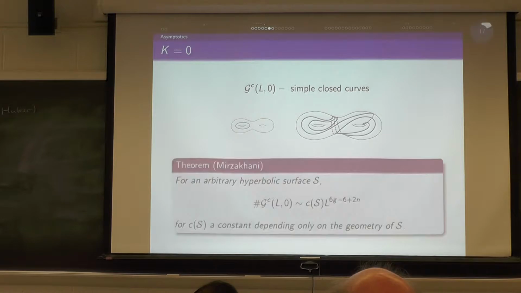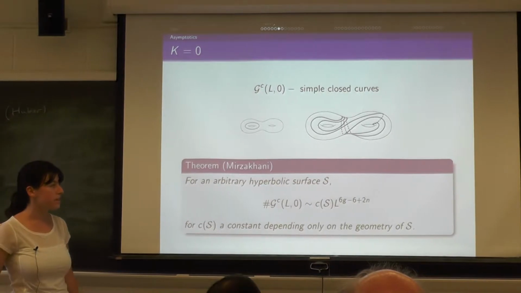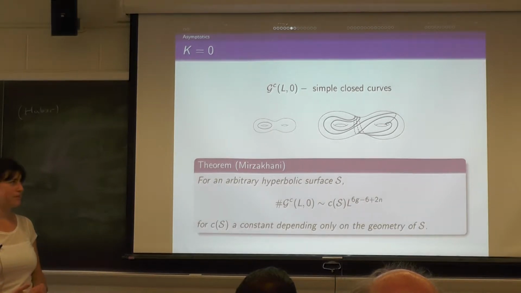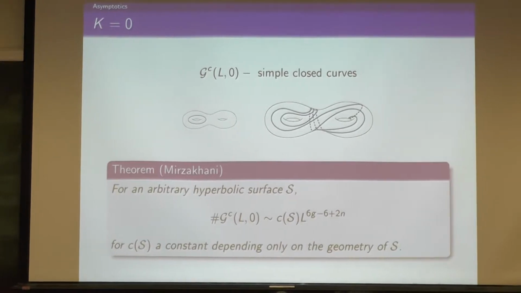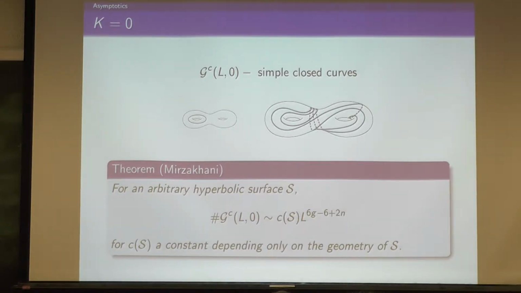But, okay, so then there's a theorem of Mirzakhani that says that the asymptotic growth of the number of simple closed curves of length at most L grows like L to the 6g minus 6 plus 2n, times some constant depending on the geometry of S. What is this 6g minus 6 plus 2n? That's the dimension of Teichmüller space, or equivalently the dimension of the set of measured laminations. And somehow this lattice point picture repeats itself here. There's this idea that in the set of measured laminations, simple closed curves are like lattice points, and you can count them. So that's like the cartoon.